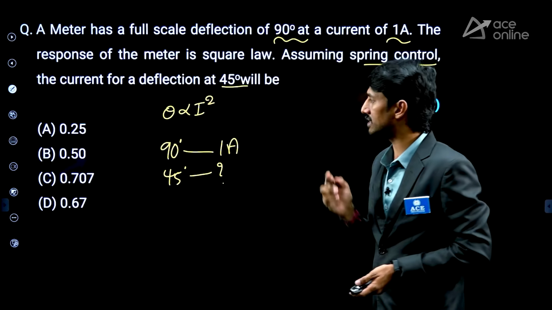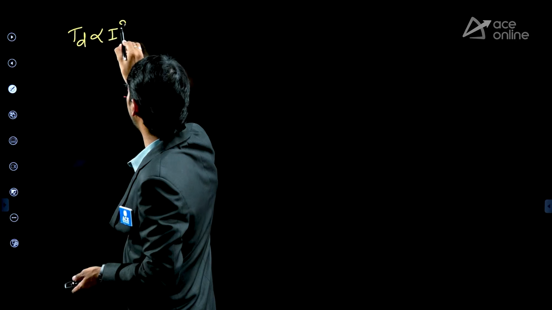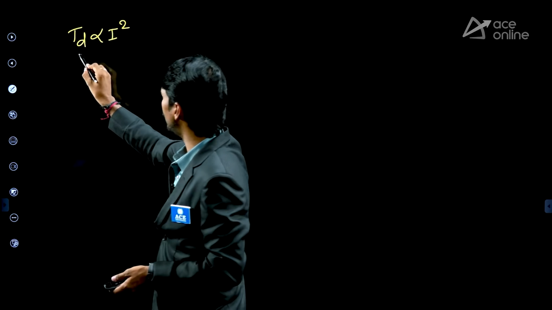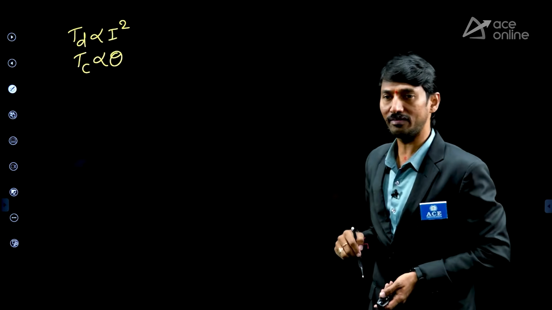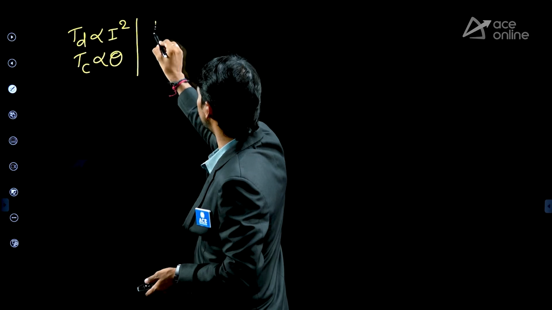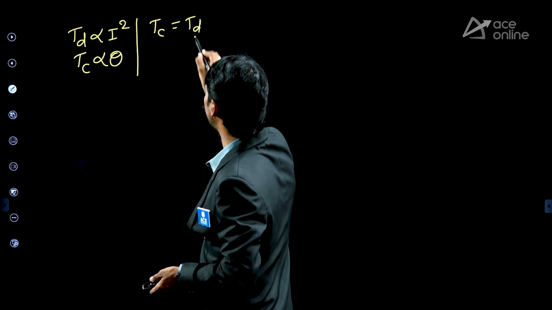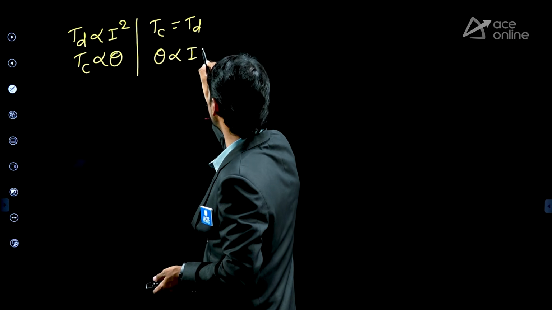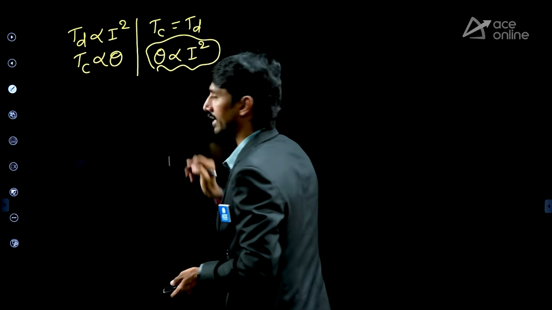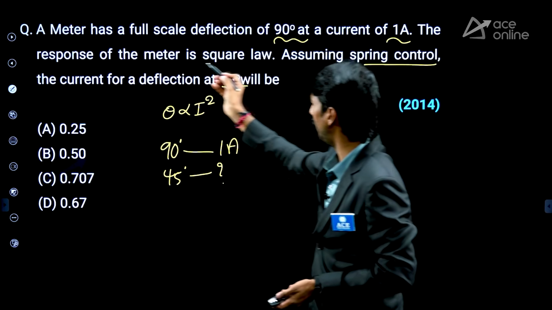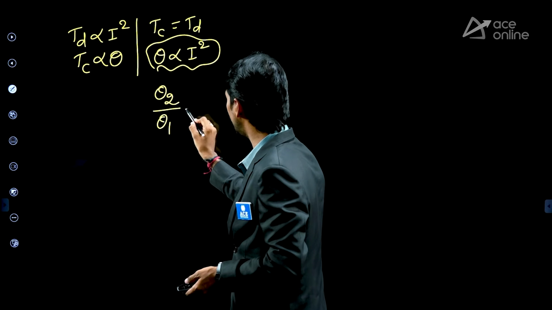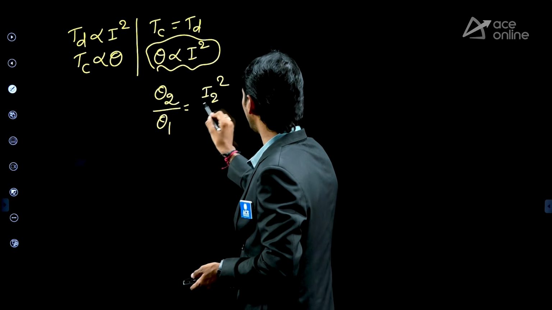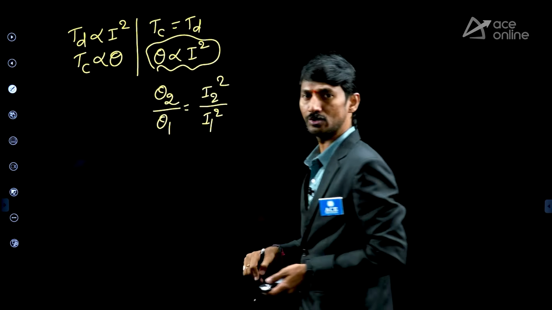Now, for this I am giving a small basic idea. Generally, response means simply TD proportional to I square is given. And spring control is given means TC is equal to KC theta, therefore TC is proportional to theta. At final position TC is equal to TD, therefore we can write theta is proportional to I square. This is the concept behind this, and he has given that the response of the meter is square law. Now from this we can write theta 2 by theta 1 is equal to I2 square by I1 square.